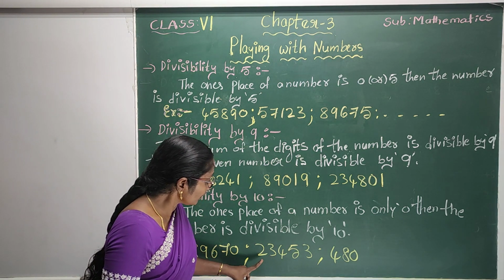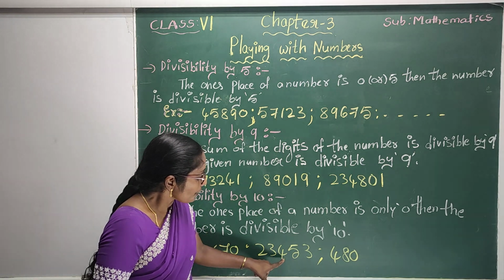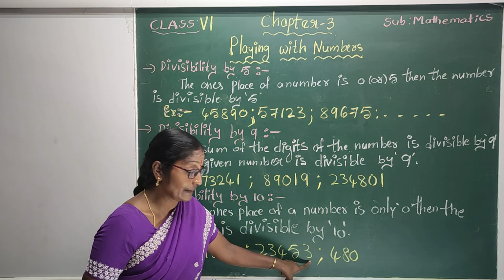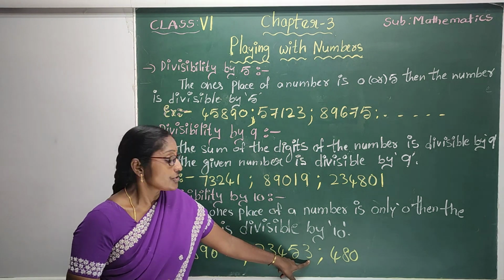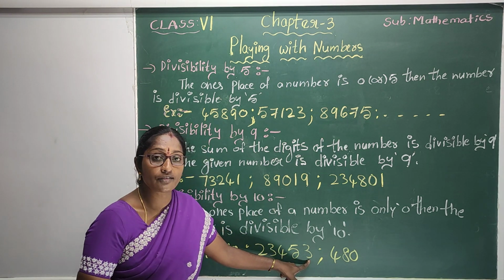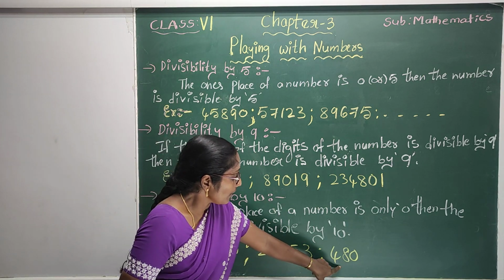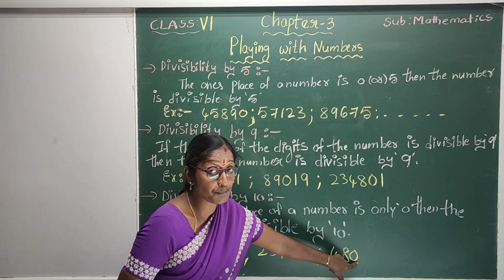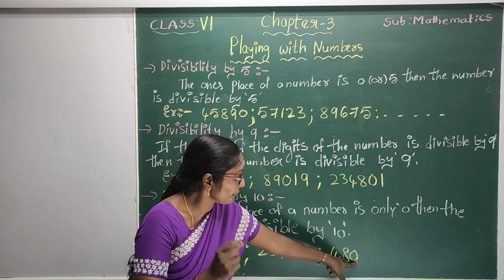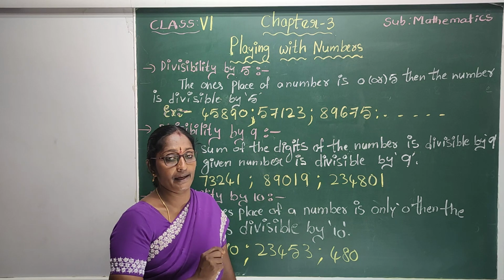One more example. 23,453. Here the last digit is 3. So, this number is not divisible by 10. One more example. 480. The ones place is 0. So, definitely it is divisible by 10.